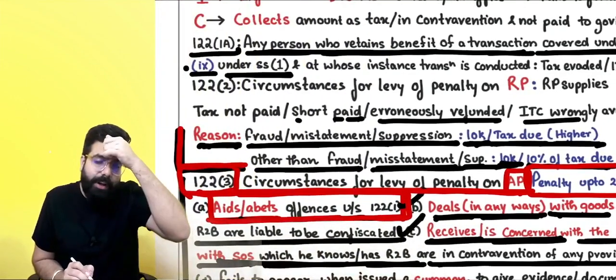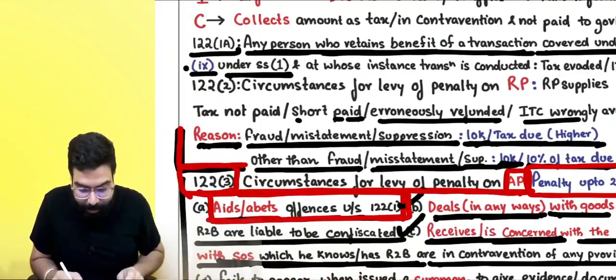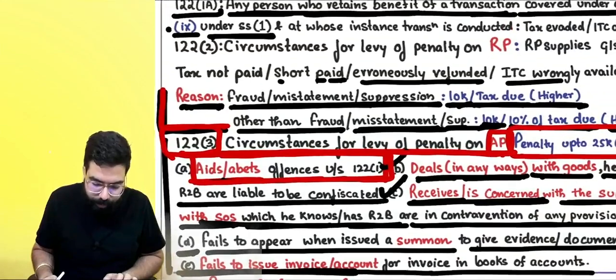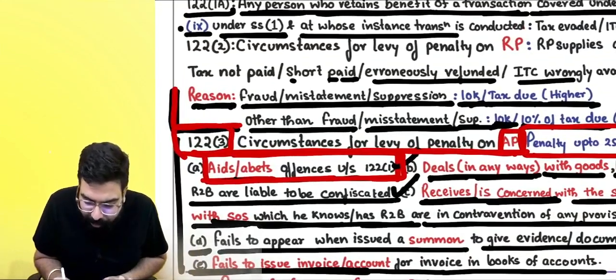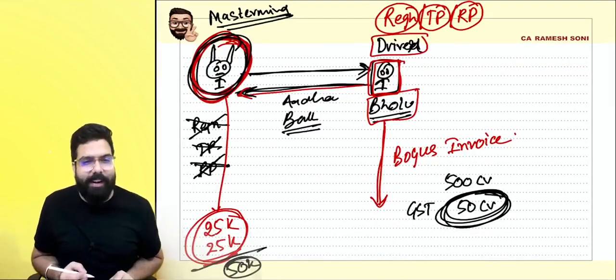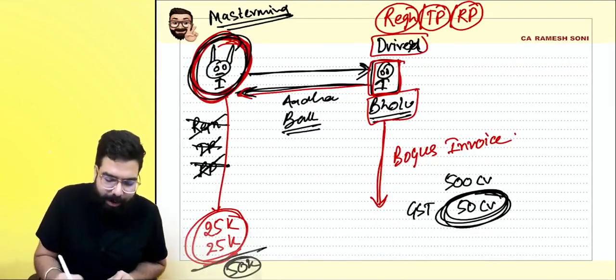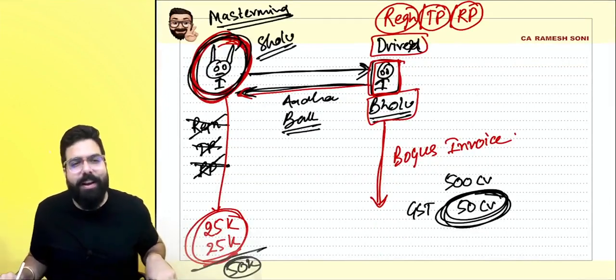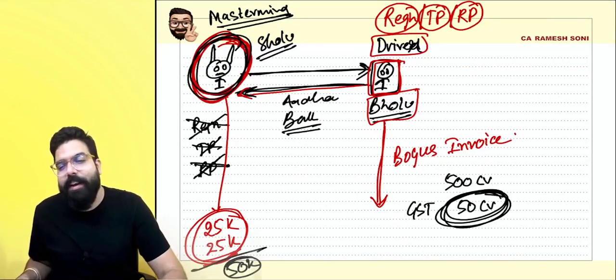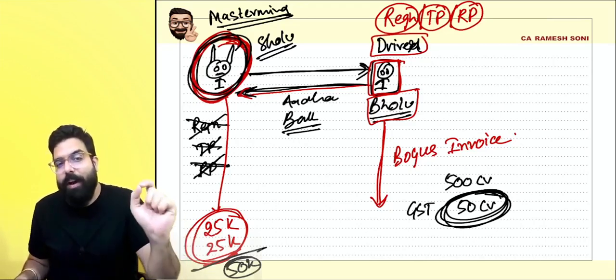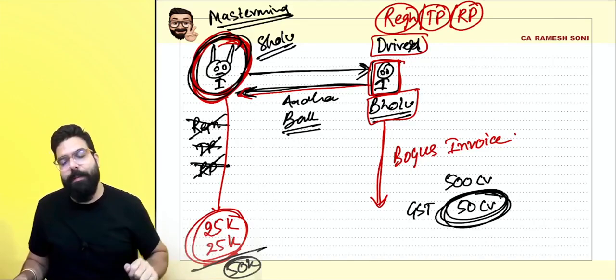Who is covered under 1, 2, 7 and 9 under subsection 1, which I just told you, and at whose instance the transaction is covered? Whom are they trying to cover, Bolu or Solu? In section 122(1A), they are trying to cover Solu. The mastermind is being covered over here.